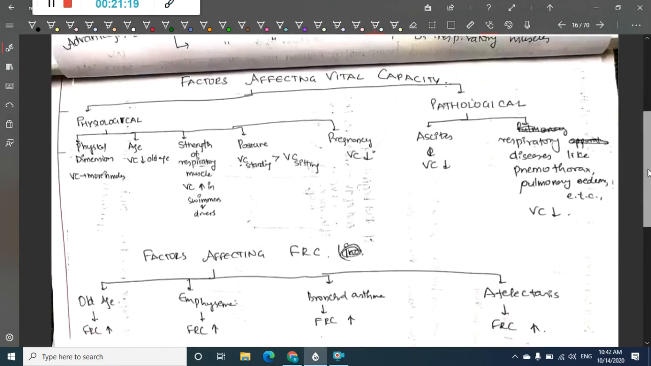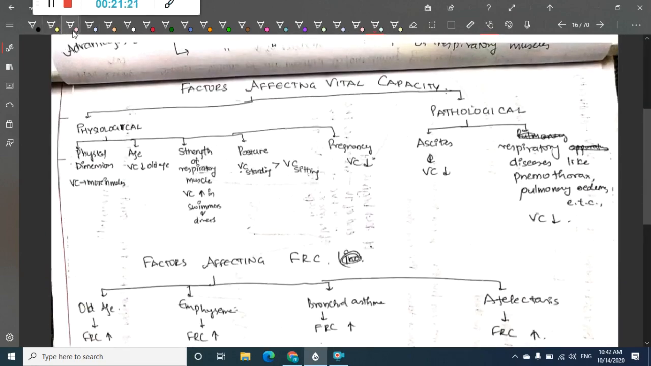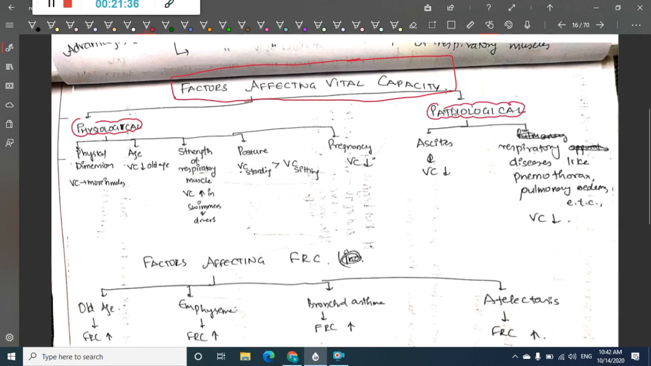So first we will see what are the factors which are affecting the vital capacity. The factors affecting the vital capacity can be divided into two types. They can be either physiological factors or pathological factors. If you see the physiological factors, one, physical dimension is important.